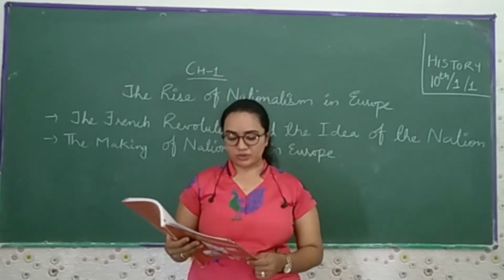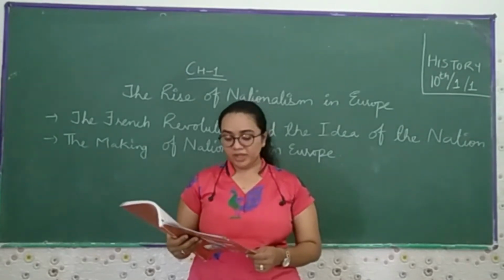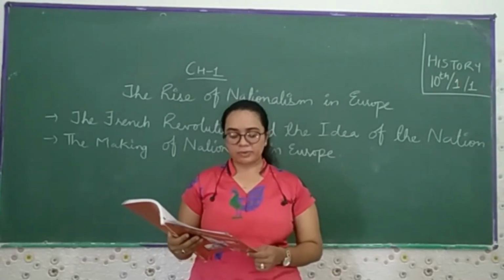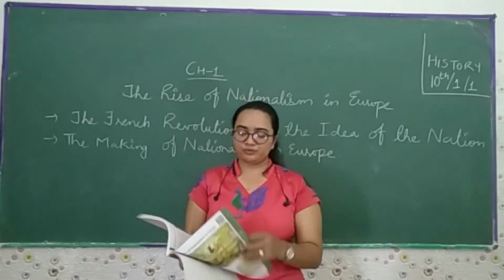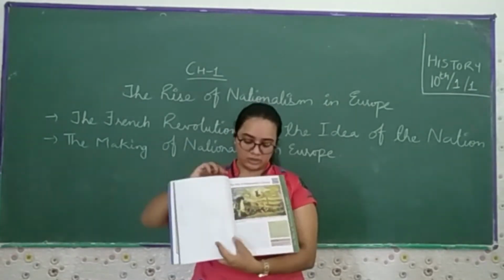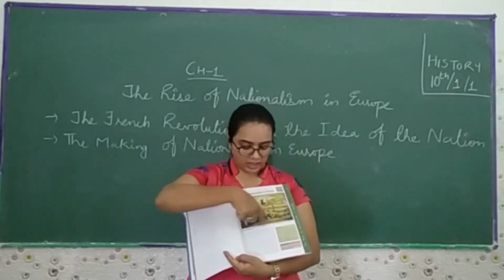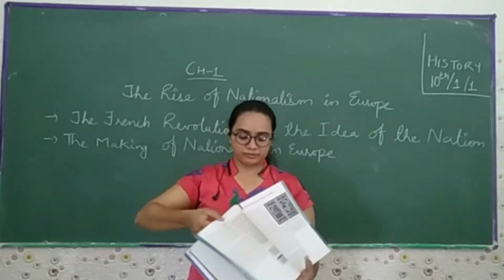So these are the countries which used to come under the kingdom, because they were ruled by the king. From the heavens above, the Christ sends, and the angel gazed upon the scene, because they were described in the picture which we have shown on this first page. So they used to give the description of this picture: this is Jesus Christ, and downside there are the people of the different countries.